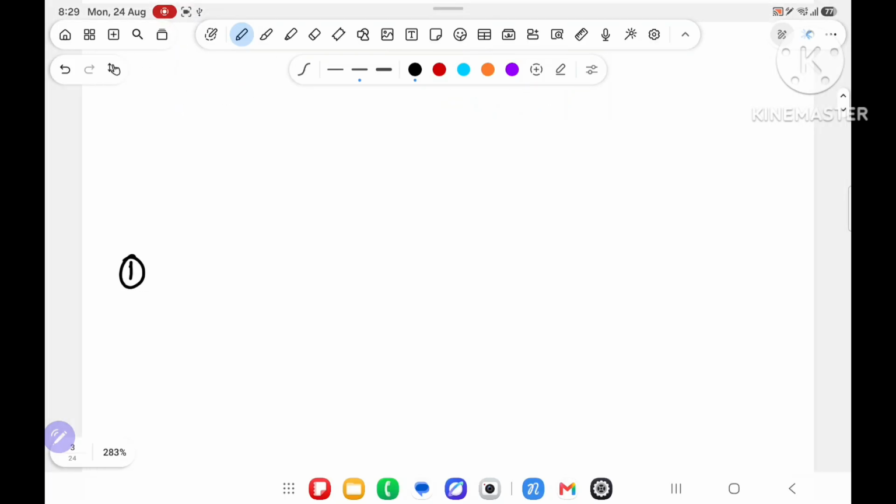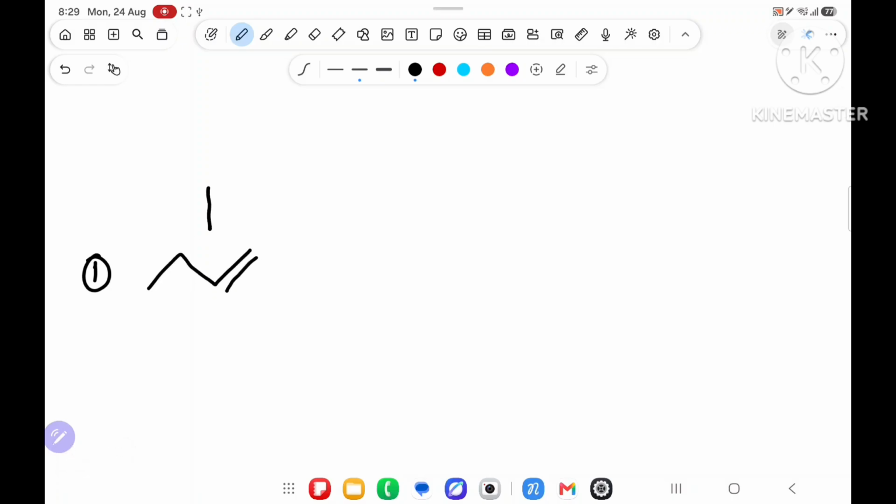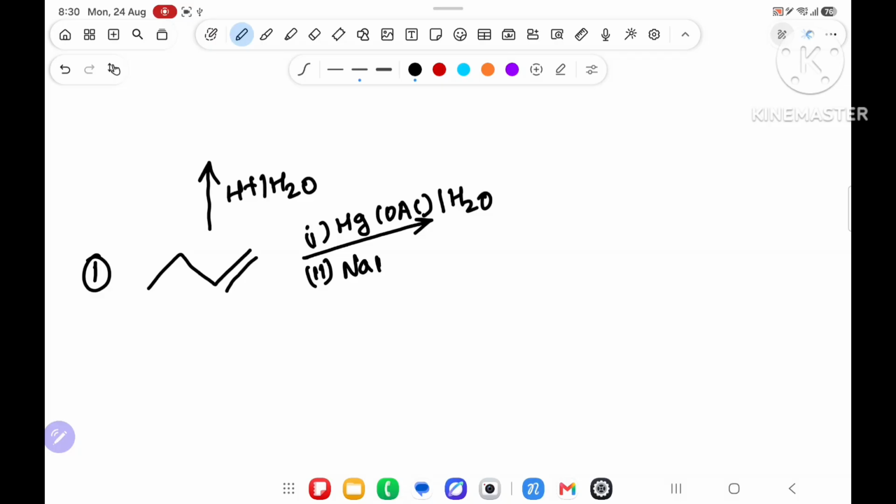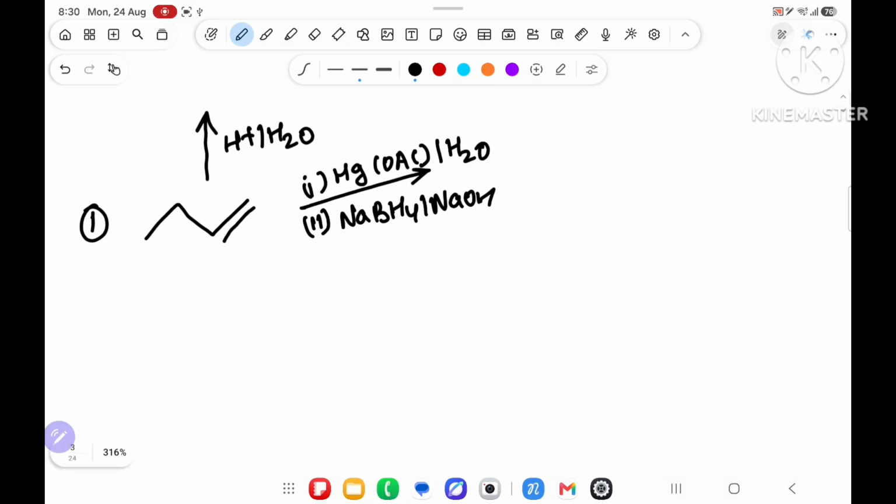Suppose first question I have written over here. H plus H2O. Over here I have written first reagent as HgOAc in presence of H2O, and second reagent as NaBH4 in presence of NaOH.